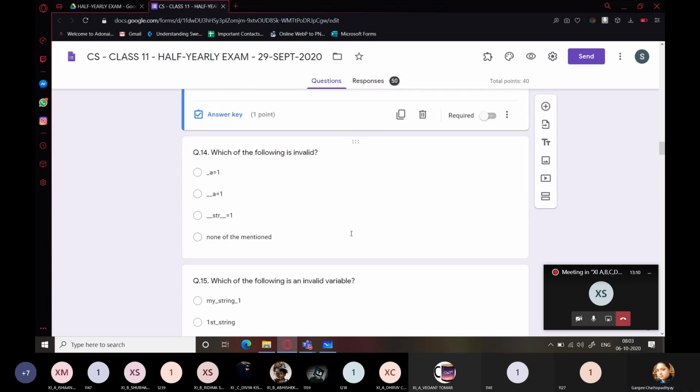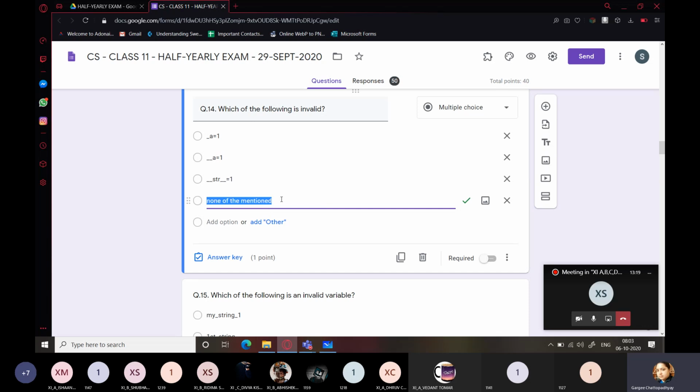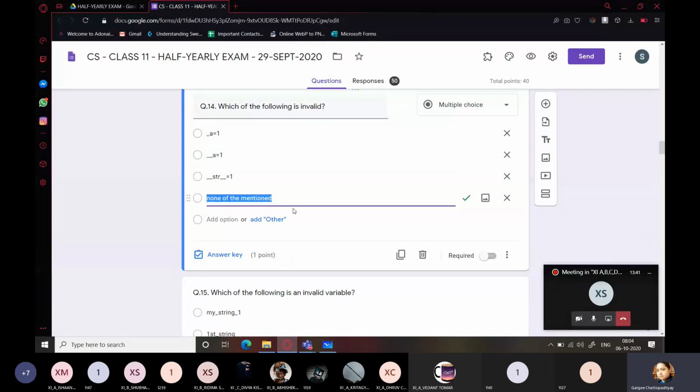Question 14. Which of the following is invalid? Answer is none of the mentioned. All of them are valid. You can see that there is a single underscore here and the rest are double underscore characters. That doesn't matter, if your identifier is beginning with an underscore character or if it is beginning with a letter, it is fine.